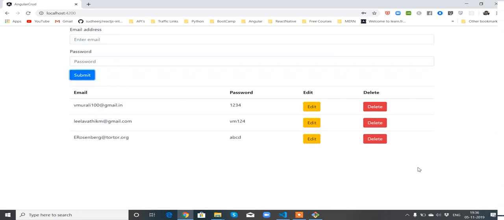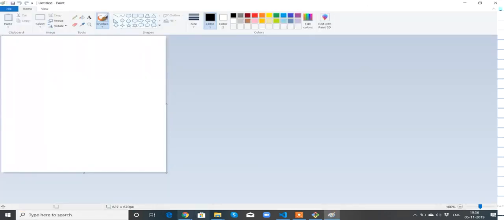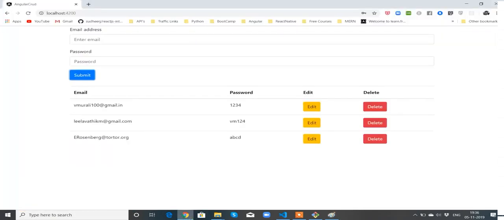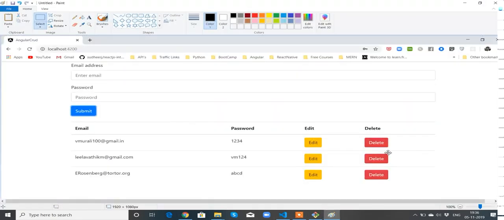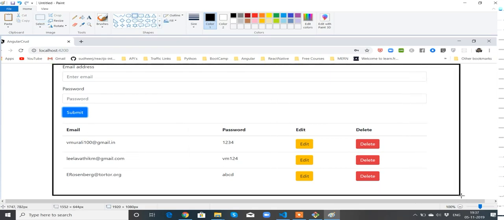So I'm going to build a similar kind of application. Before that, let me give you what exactly I'm trying to do. So let me open Paint. Let me take the screenshot of this. Okay. Here, this particular block will be a single component.